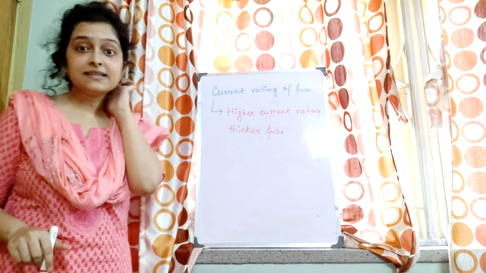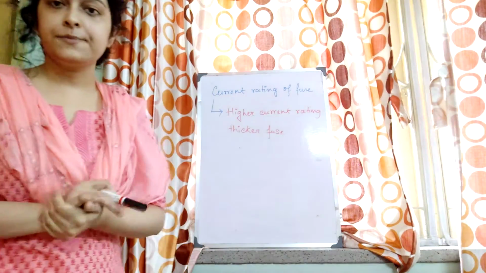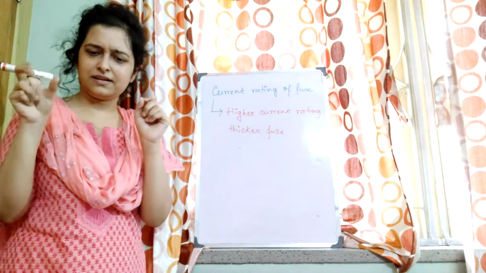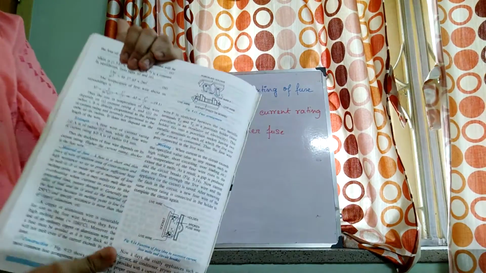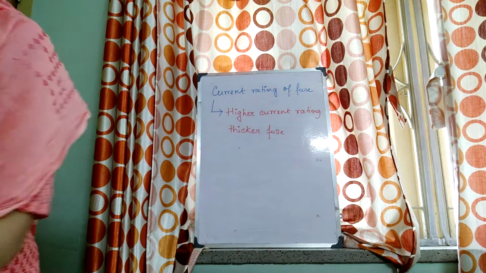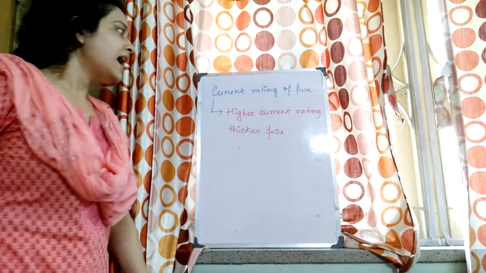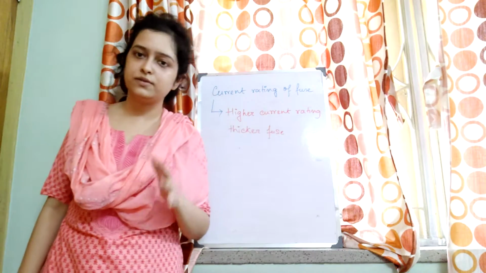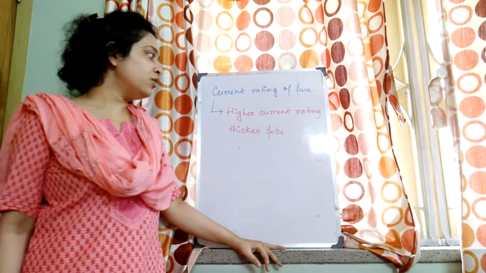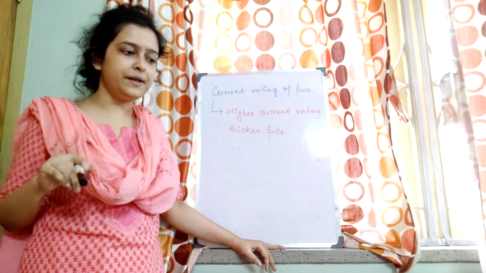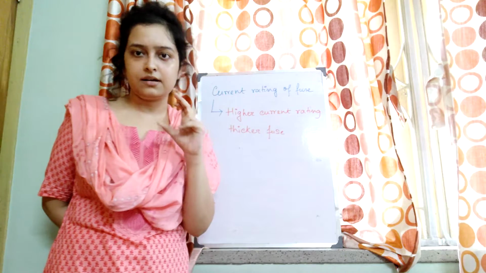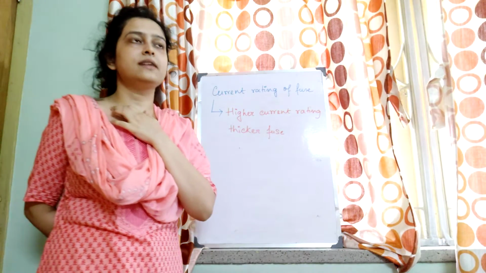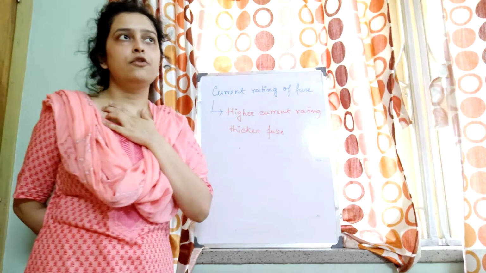Now, next is the current rating of a fuse. You have a mathematical derivation here in this part. You don't need these derivations, but you need to know the conclusion. That is, the higher the current rating of a fuse, the thicker the fuse. A fuse has a certain current rating, for example a 5 ampere fuse or a 15 ampere fuse.